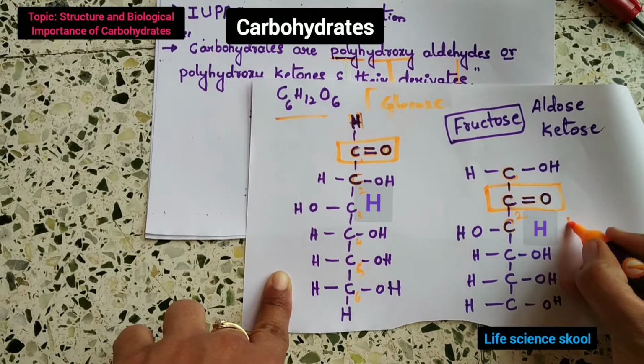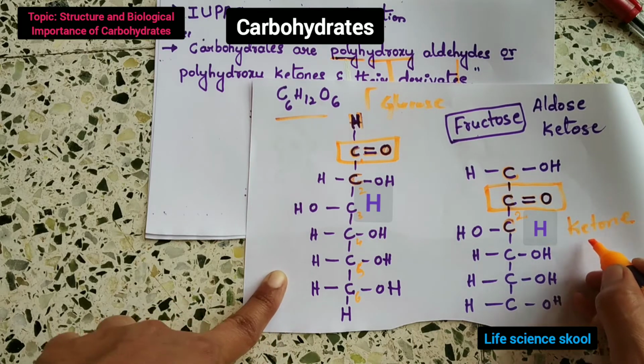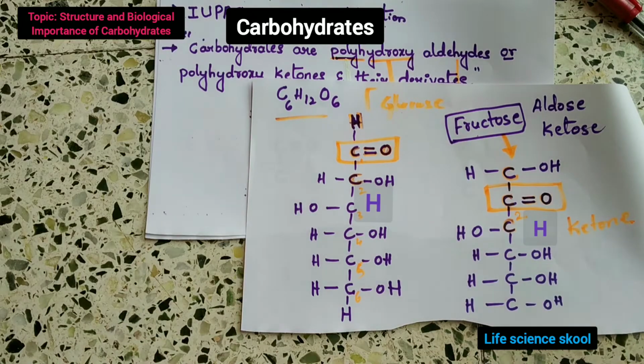So this is the ketone group, that is, it is a polyhydroxy ketone. So fructose is a polyhydroxy ketone. Okay, this is how we can define.